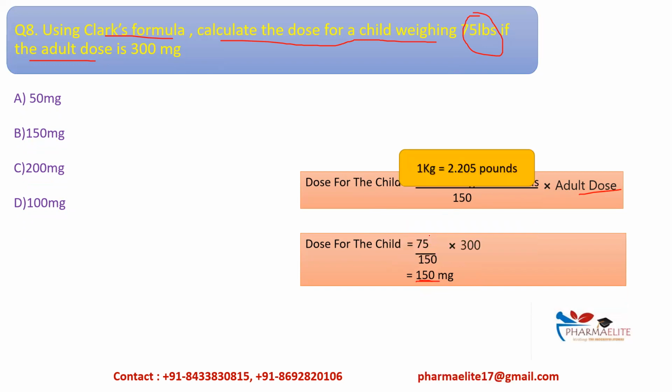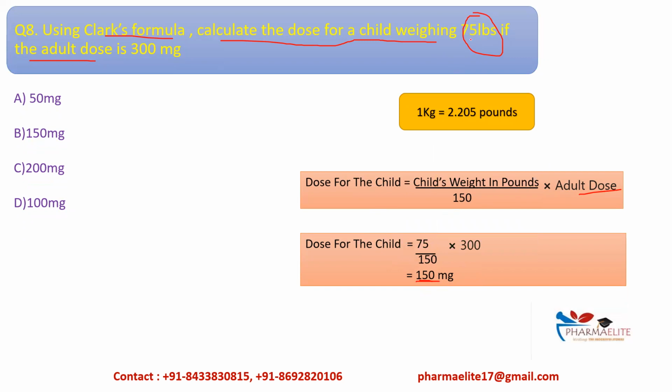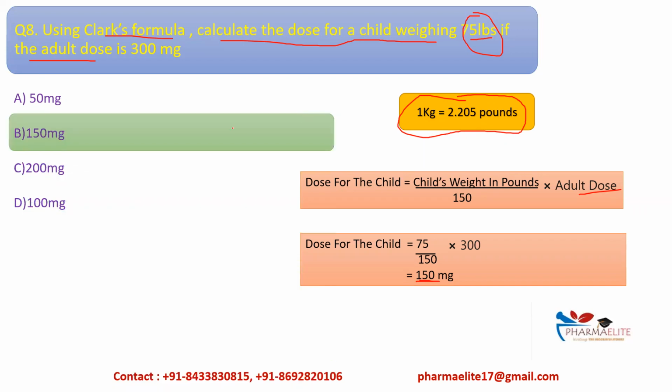Okay, so if it is given in kgs, you should know this conversion, that is 1 kg is equal to 2.205 pounds, or else you can use that particular formula, which uses the child's weight in kgs. Okay, so yes, here the correct answer will be 150 mg.